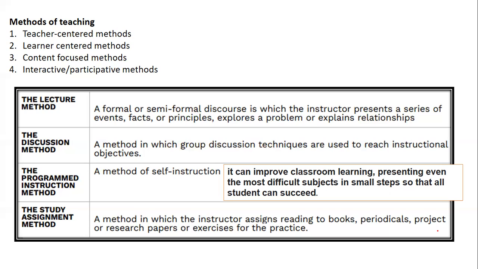Next is the learner-centered method. Under the learner-centered method, group discussion techniques are used to reach instructional objectives. It is basically to understand what level, what ability, what potential the learners have, how they will be able to cope with the pressure, how they can speak, how they can put across their point, how they can excel in their point. So all these points are discussed with respect to what?